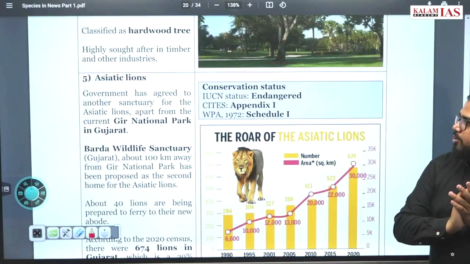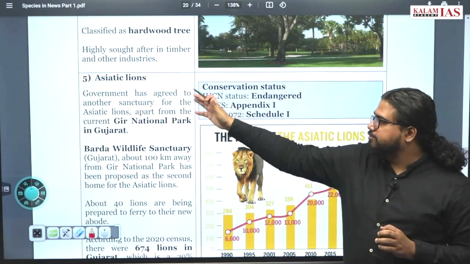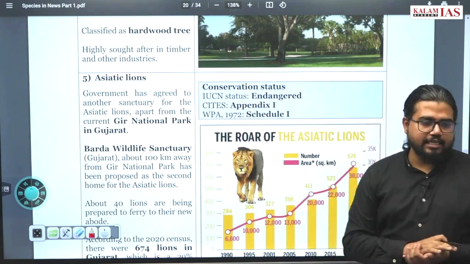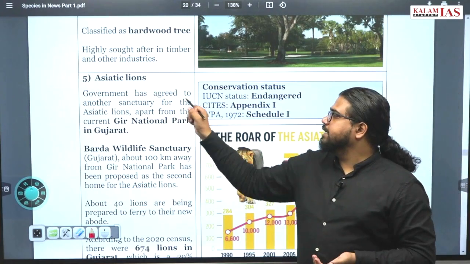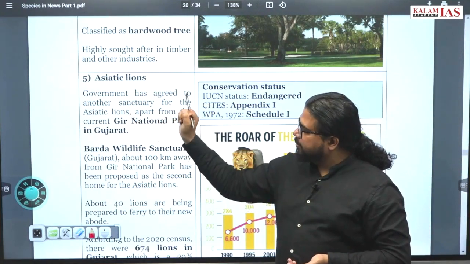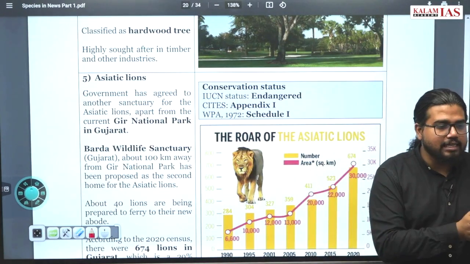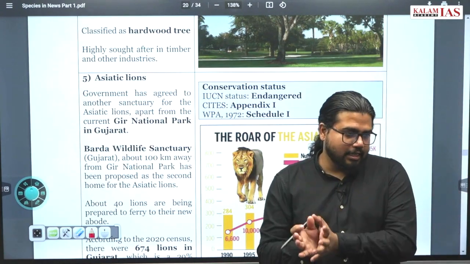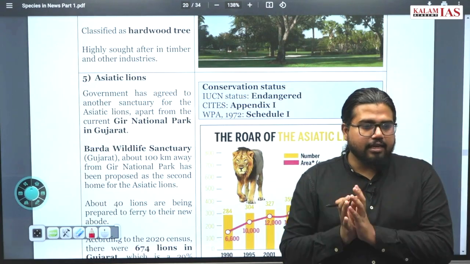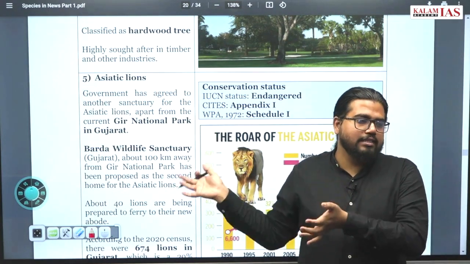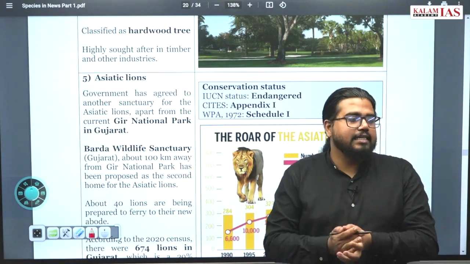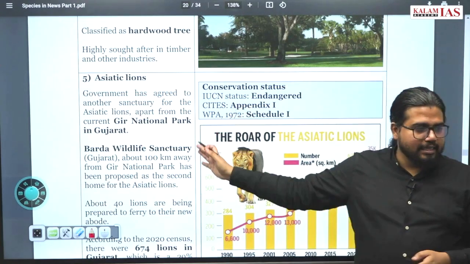Now comes a very important species, too important for this year's prelims, that is the Asiatic lion. The government has agreed to another sanctuary for Asiatic lions apart from the current Gir National Park. Where is Gir National Park? Gir National Park is in Gujarat. Currently the only place where you find Asiatic lions in their natural habitat is Gir National Park.